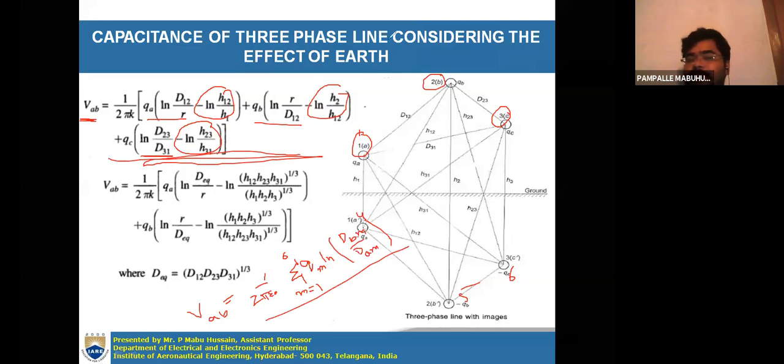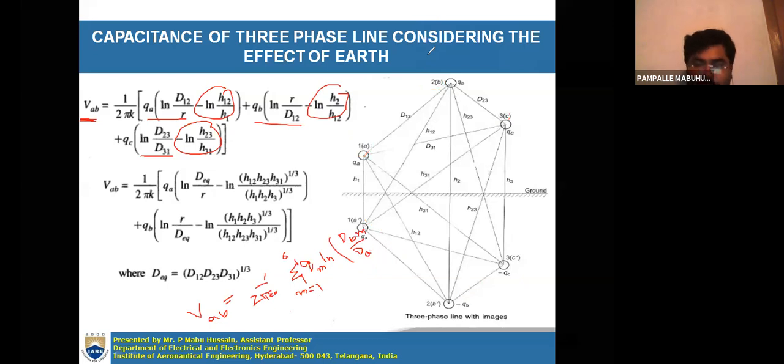I will simply explain for 1. If you substitute m equal to 1, what happens?